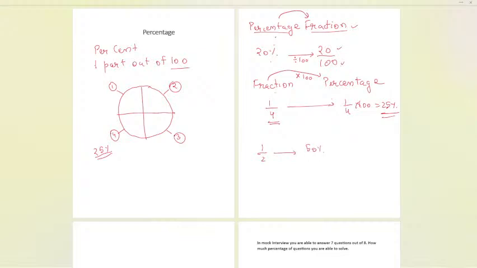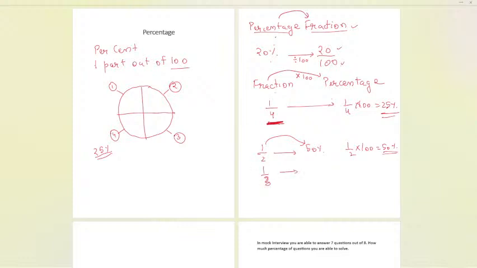Let me explain how it is 50%. I told you that we are converting a fraction into a percentage. So 1 by 2 multiplied by 100 is 50%. In this way we can directly learn that 1 by 2 is 50%, and you will be able to learn it gradually. I'll discuss that in the group chat also. You have to learn other fractions as well.